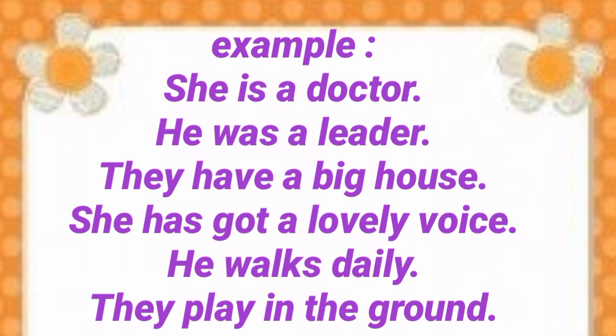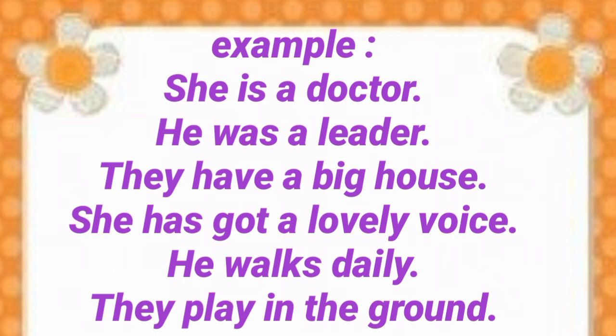Now see the next two sentences. He walks daily. They play in the ground. In these two sentences, walks and play are known as the verb. It tells us about the work done by the subject. What work is done by the subject? In the first sentence, walks. In the second sentence, play. So the words which tell us about the work done by the subject, that is noun or pronoun, are known as the verb.